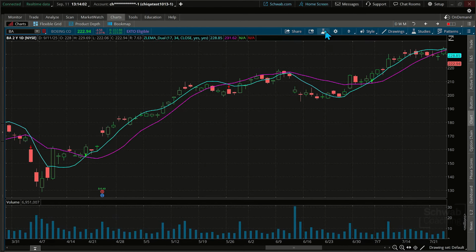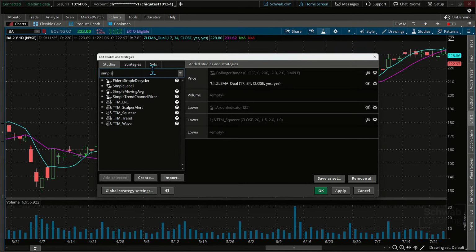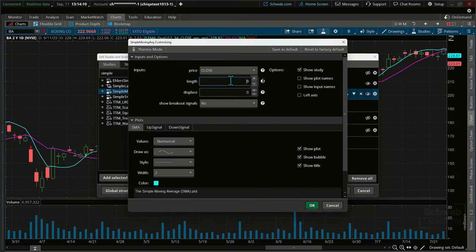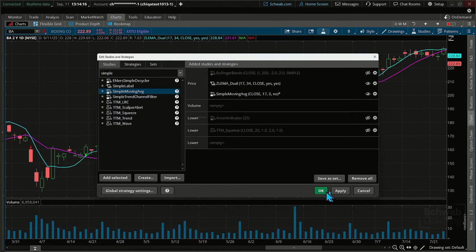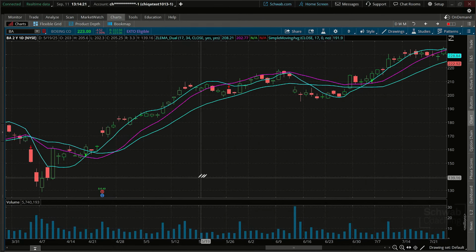In fact, even if I did like a 10, now let's watch this. This is going to be interesting. Look at this. A simple moving average of a standard 10-day. Remember, keep in mind we're using the 17-day 0 lag exponential moving average, but look at the simple 10-day here. Okay, we've got the crossover occurring.